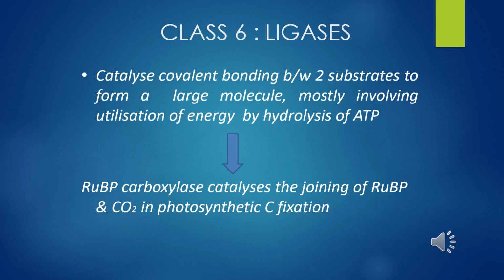For example, pyruvate carboxylase combines pyruvic acid with carbon dioxide to produce oxaloacetic acid. Pyruvic acid plus carbon dioxide plus ATP plus water, when the pyruvate carboxylase enzyme works on it, the products formed are oxaloacetic acid plus ADP plus inorganic phosphate.